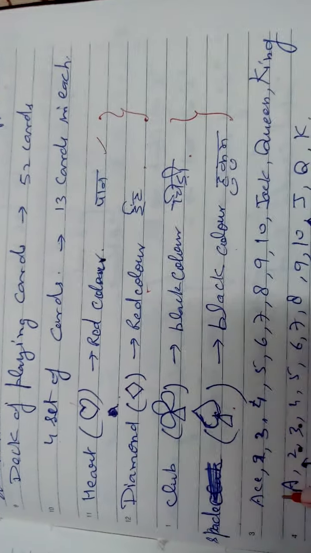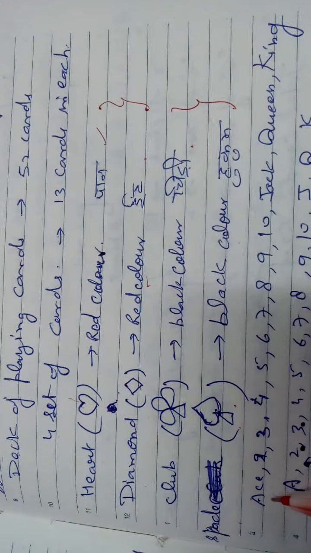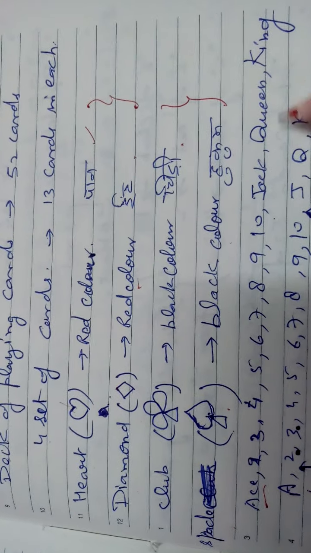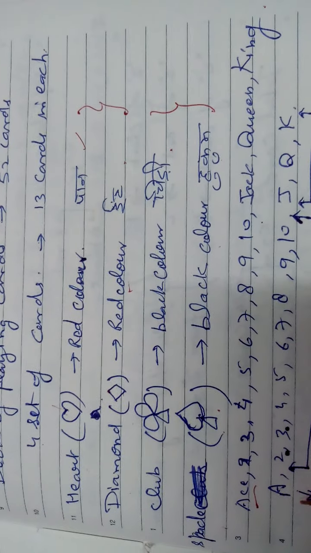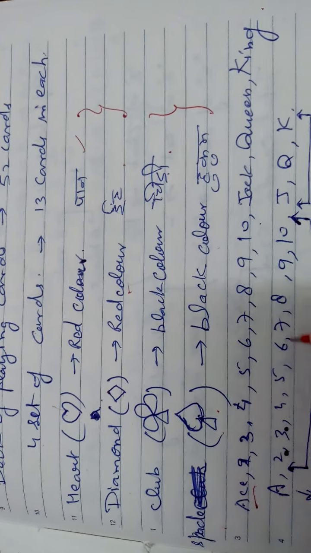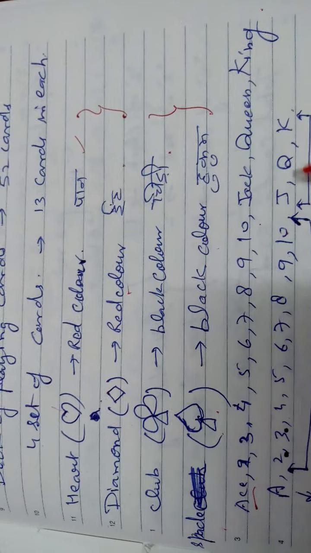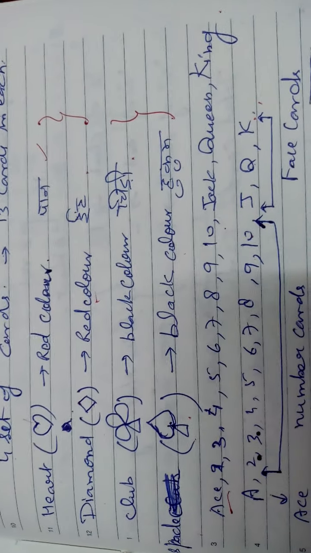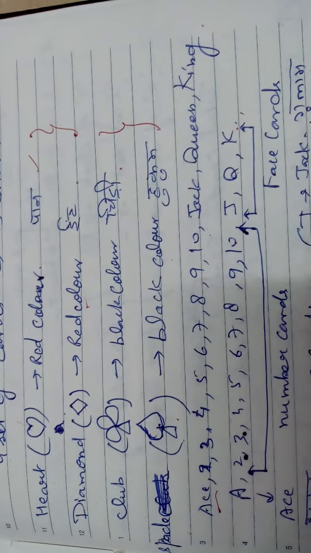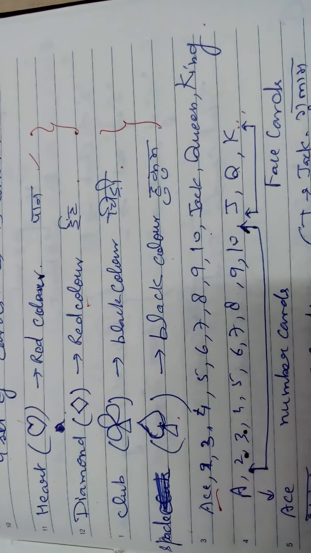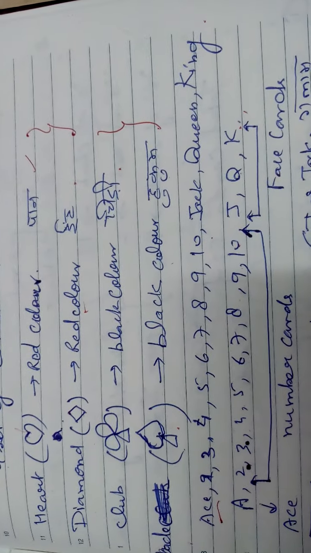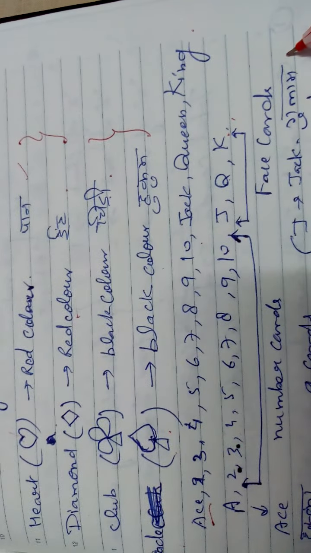There are 13 cards numbered. First card is ace, then 2, 3, 4 till 10, and then jack, queen, king. In short form, A, 2, 3, 4, 5, 6, 7, 8, 9, 10, J, Q, K will be written on the card. Ace in Hindi is ikka. One card of ace in one set, 9 number cards from 2 to 10. J indicates jack, in Hindi gulam.